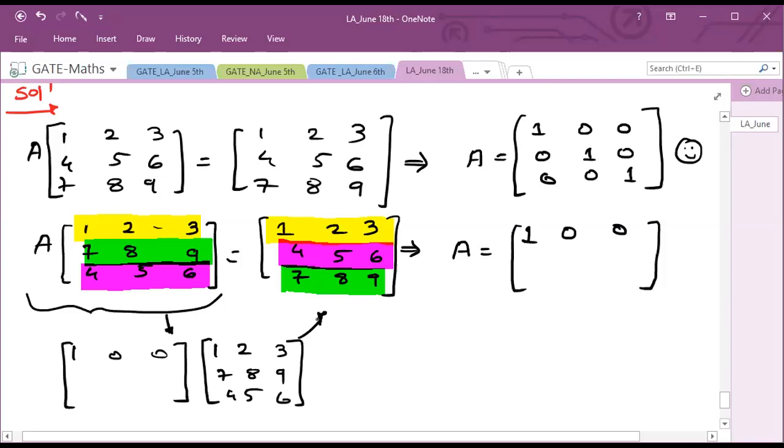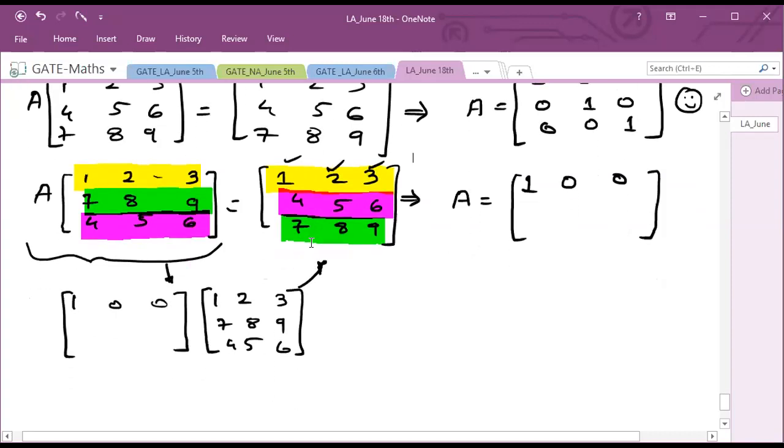Okay, so here 1 0 0 into 1 7 4, row into column, will give me the value 1. 1 0 0 into 2 8 5, 2 into 1 plus 0, will give me 2. 1 0 0 into 3 9 6, similarly will give me 3, isn't it? Is the first row clear? That means the first row of A will be 1 0 0, right? You will get the first row of A as 1 0 0.